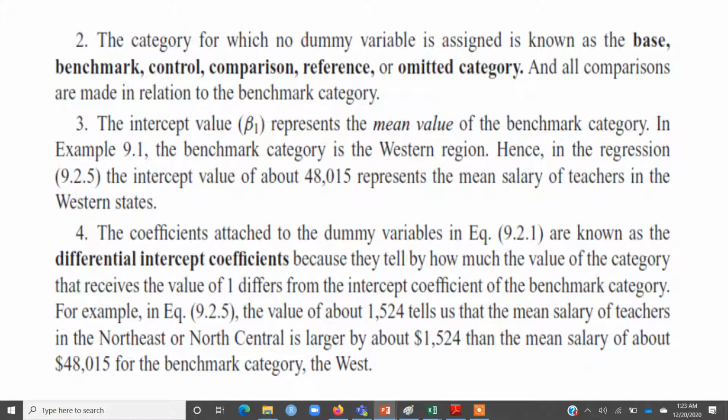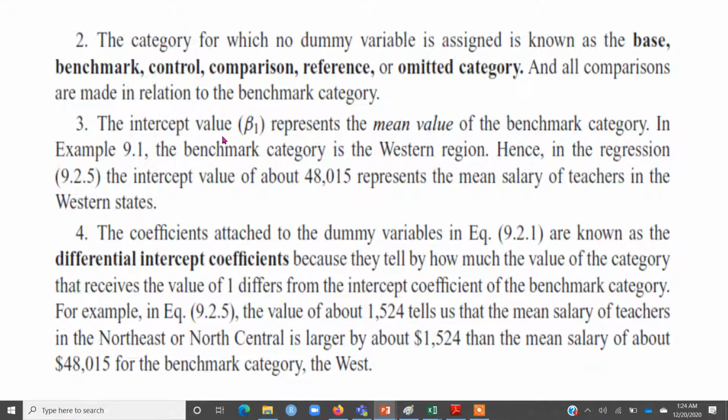So all the results were always interpreted in reference to the base category. That is, when we were interpreting the coefficients of the dummy variables, we were comparing those coefficients with the salary in the west region. So the dummy variable regression is always interpreted in reference to the base category. It's also sometimes called the control group or comparison group, and so on.